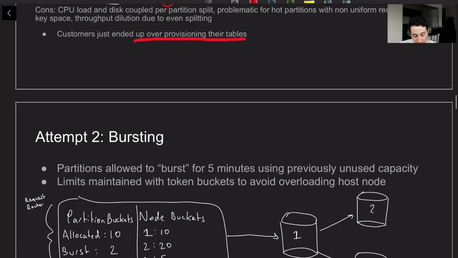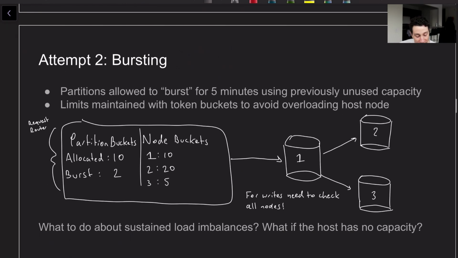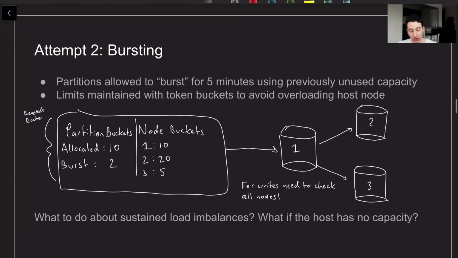So now we're going to go ahead and talk about the first attempt that they made to improve things, which was called bursting. So basically the idea of bursting is that certain times partitions are going to have an extra amount of load compared to their baseline load, and we need to be able to accommodate that for short periods of time because it doesn't tend to last for too long. So what they do is they allow bursting to be accommodated for up to 5 minutes at one time, and the idea is basically they'll dock the amount of normal capacity that a partition has, regardless of how much you provision, and then that is saved around for when your partition has to burst.